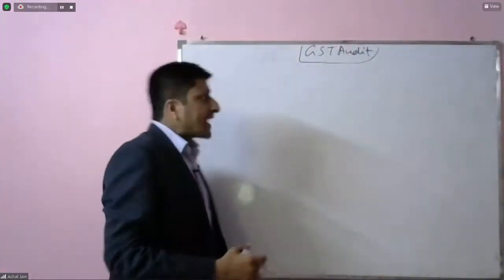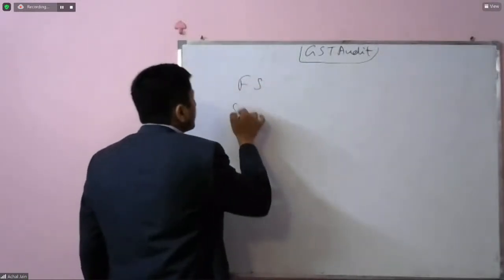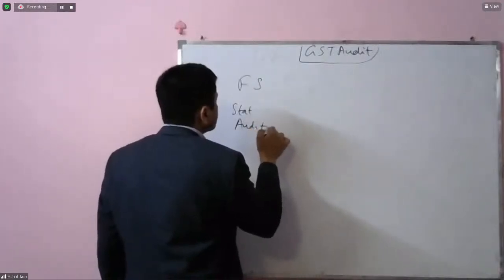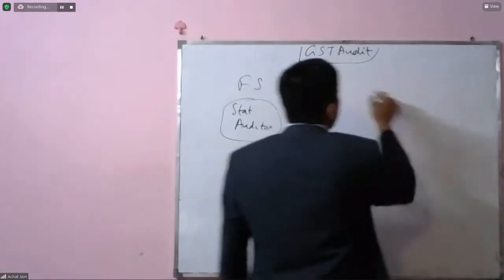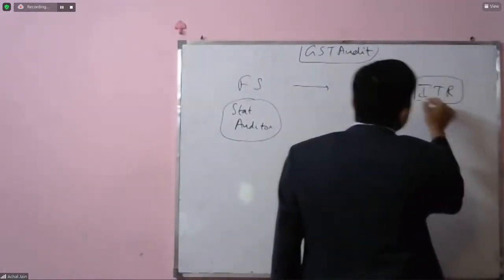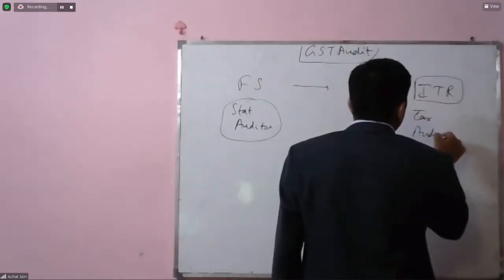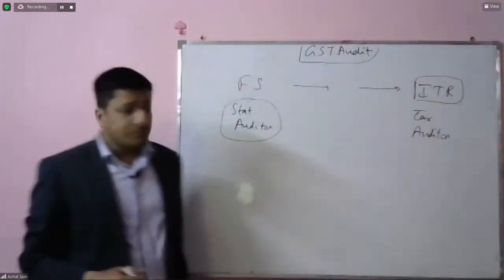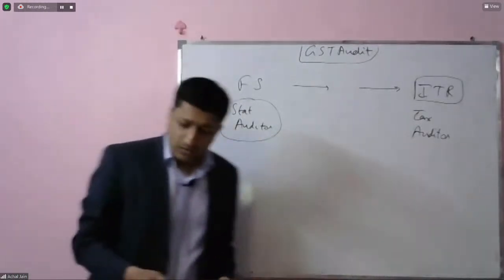If you remember, for tax audit, we discussed that there was a set of financial statements which was audited by the statutory auditor. Yeah, but there were certain differences to move up to ITR, and because of which, and which was one of the reasons why we had this tax audit in place, and at times we saw that the financial statements were not getting audited. Correct?